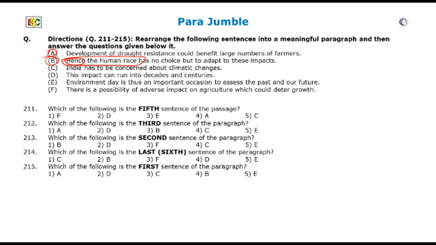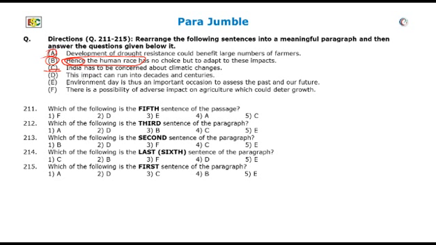The third sentence is, India has to be concerned about climatic changes. This sentence can be the first sentence, and also this can be taken as the basis to establish further information and facts of the other sentences. We can take this as the first sentence, but let's analyze other options also.